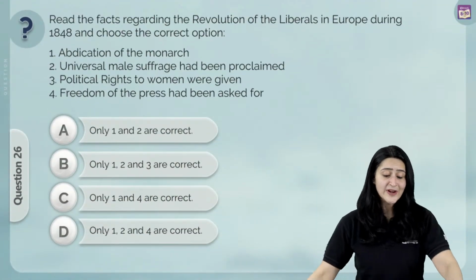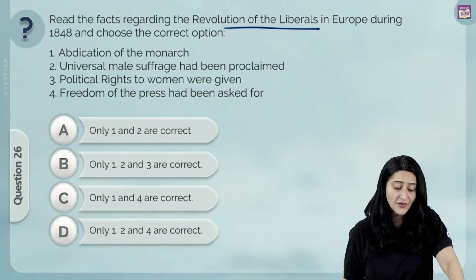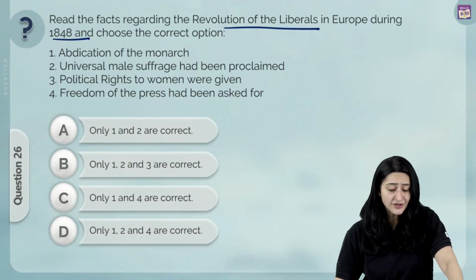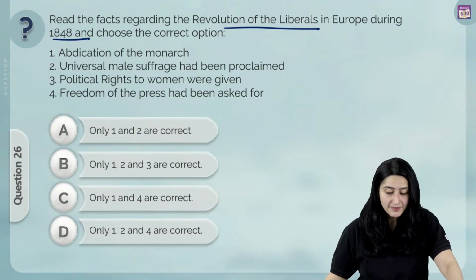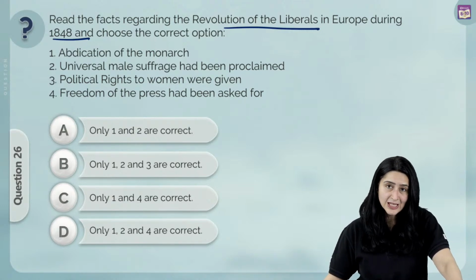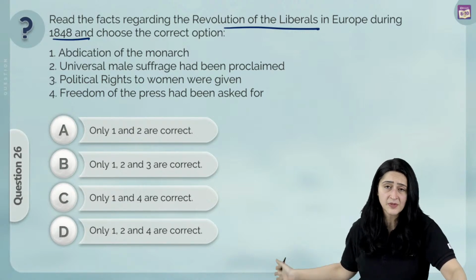This says, read the facts regarding the revolution of the liberals in Europe during 1848 and choose the correct option. 1. Abdication of the monarch. 2. Universal male suffrage had been proclaimed. 3. Political rights to women were given. And 4. Freedom of press had been asked for. We are basically being asked to choose the correct options over here. That's what our multiple choices are about.